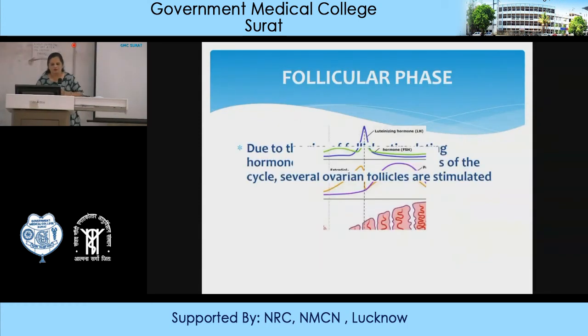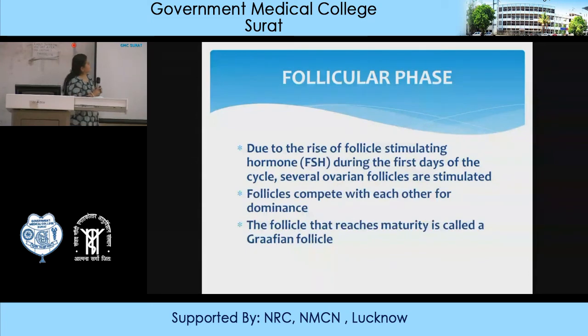So now we go to the hormonal things. Initially, after menstruation, I told you, menstruation is due to withdrawal of progesterone and estrogen which are secreted. After that, due to the FSH. Now, first of all, the hormones at puberty: the most important hormone is GnRH, or gonadotrophic releasing hormone.